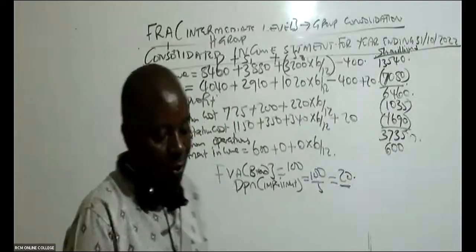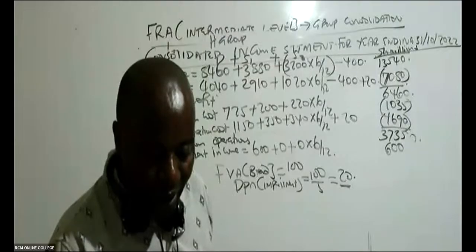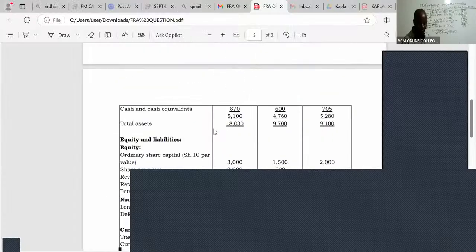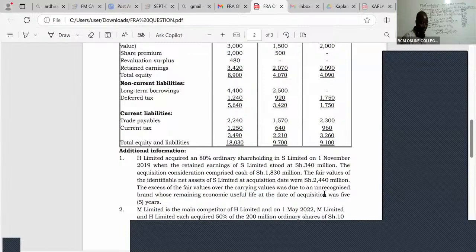For more information, you can watch that video. But most importantly, you should see that the excess of the fair value over the carrying values was due to an unrecognized brand whose remaining economic useful life at the date of acquisition was 5 years.